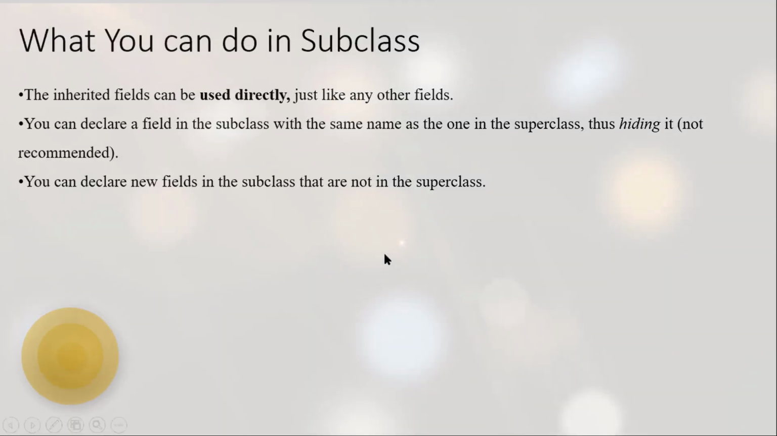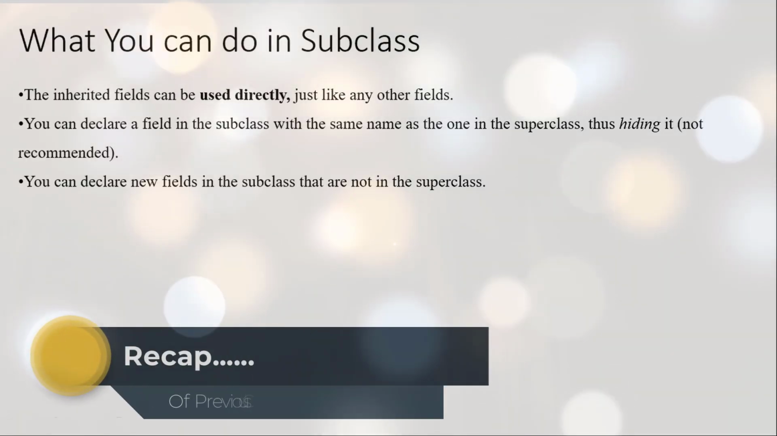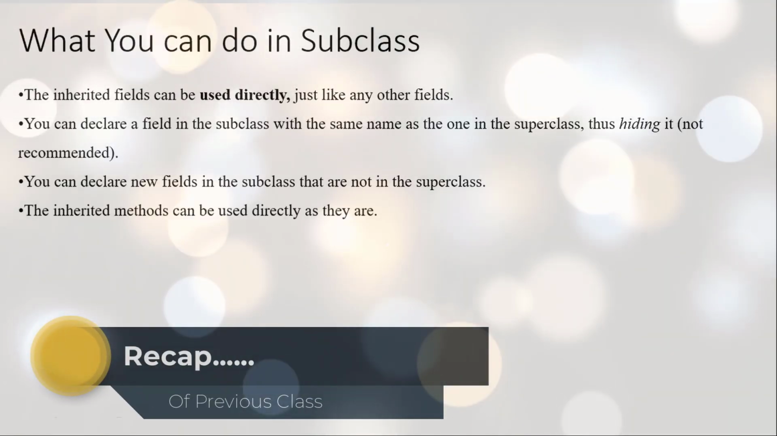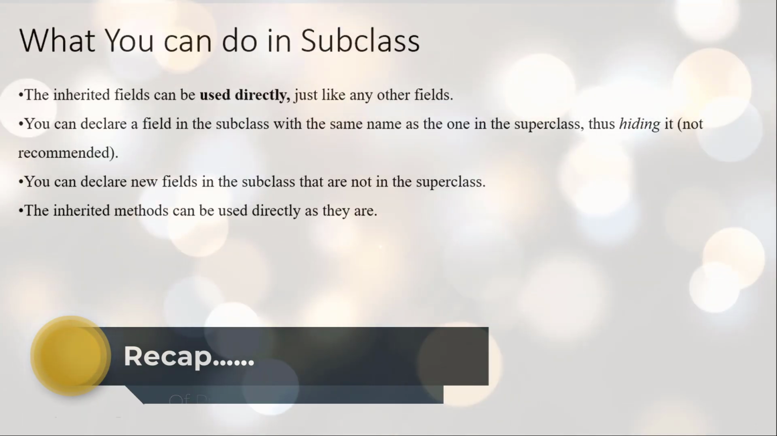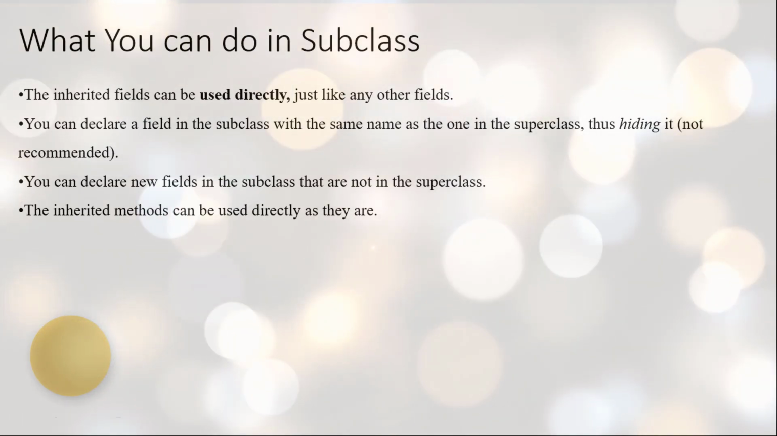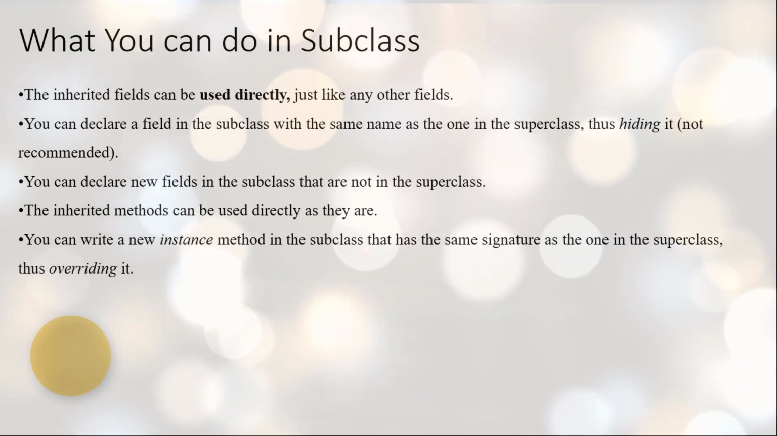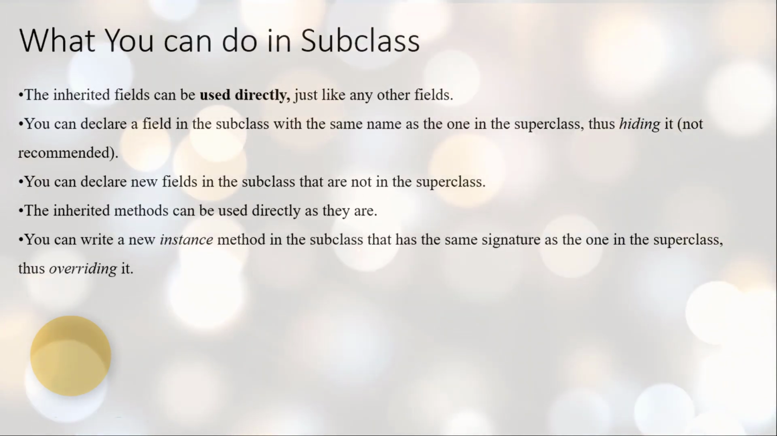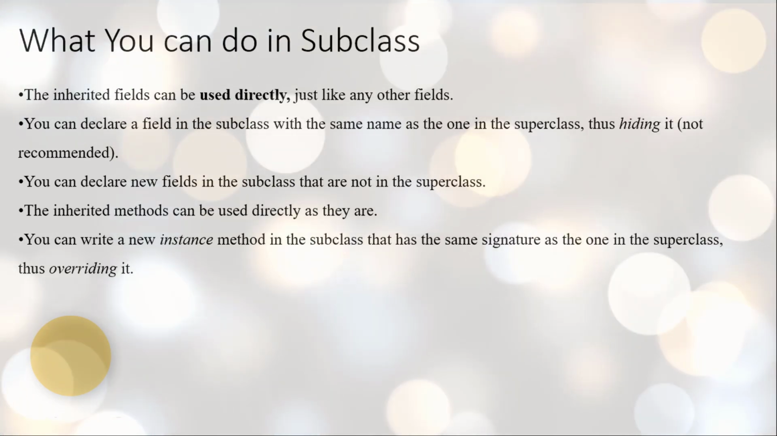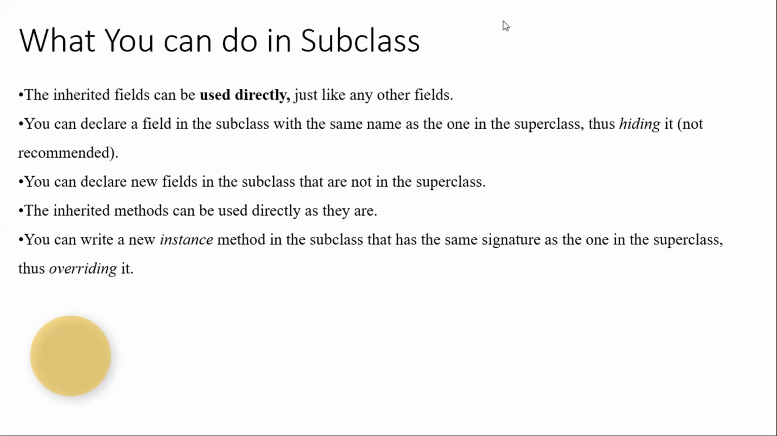So you can declare new fields in the subclass that are not in the superclass. The inherited methods can be used directly as they are. So we will be using those methods as if they belong to that particular class itself. You can write a new instance method in a subclass that has the same signature as the one in a superclass, thus overriding it.